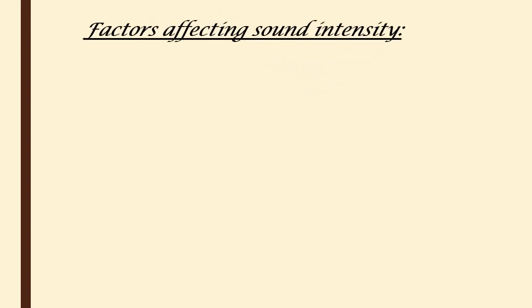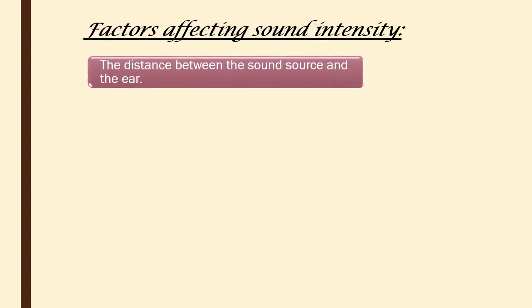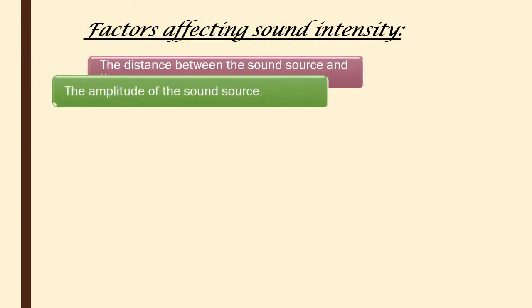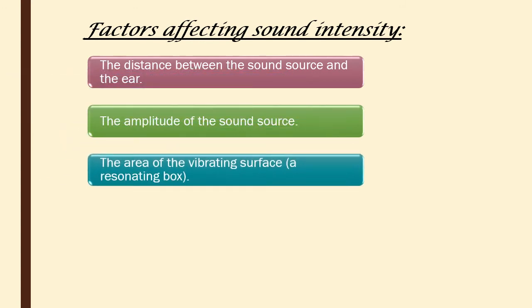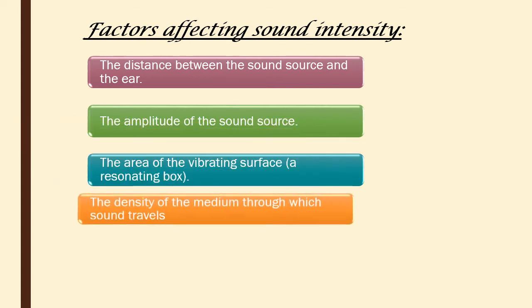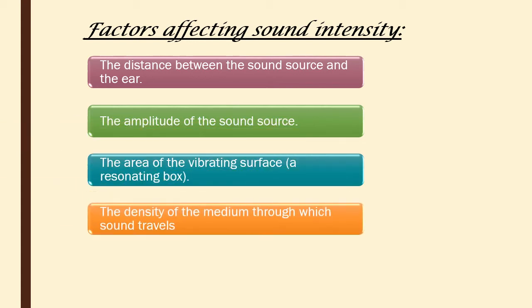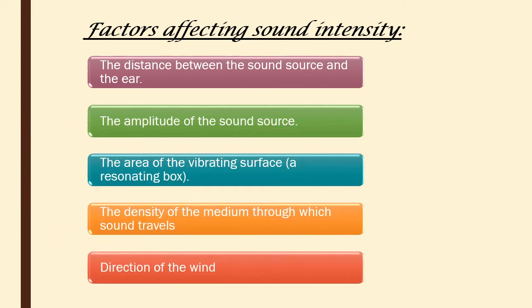We have factors that affect sound intensity. Number 1, distance between sound source and ear. Number 2, amplitude of the sound source. Number 3, the area of the vibrating surface, like a resonating box. Number 4, density of the medium through which sound travels. Number 5, direction of the wave.